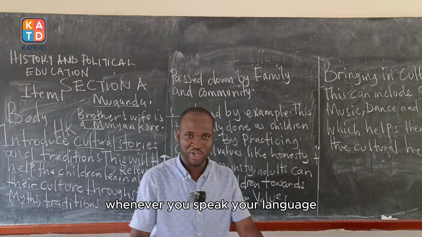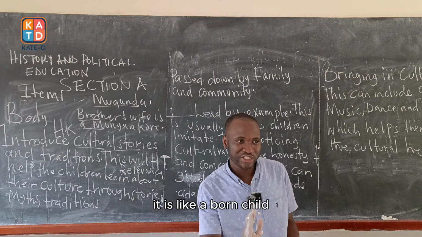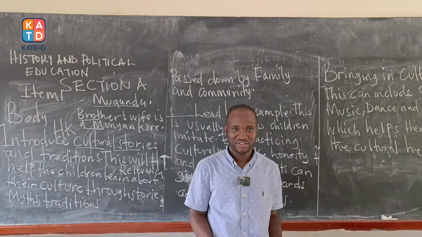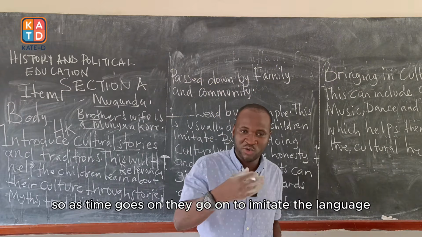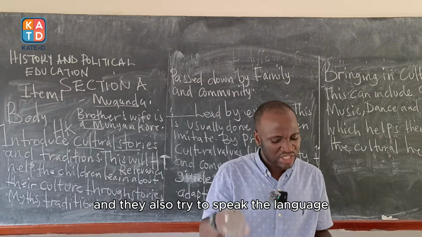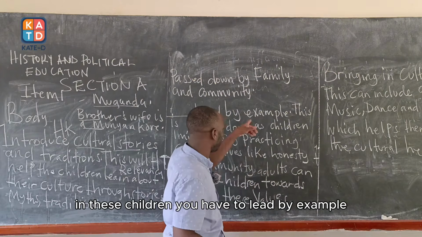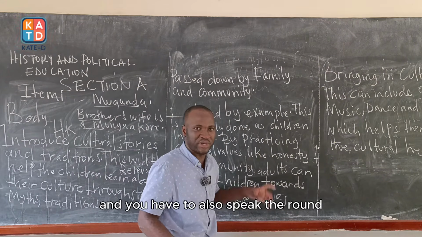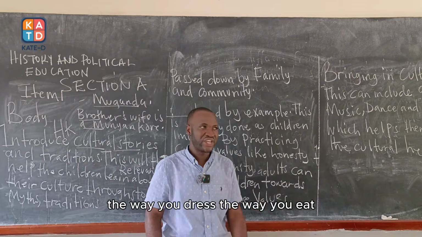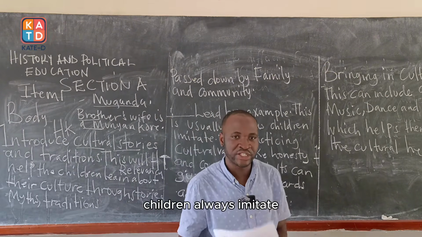Whenever you speak your language, the children are able to imitate it. It is like a newborn child. They are able to retain some of those words in their minds. So as time goes on, they go on to imitate the language and they also try to speak the language. So, if you want to develop cultural values in these children, you have to lead by example and also speak the language so that they can go on imitating the way you dress, the way you eat. Children always imitate.